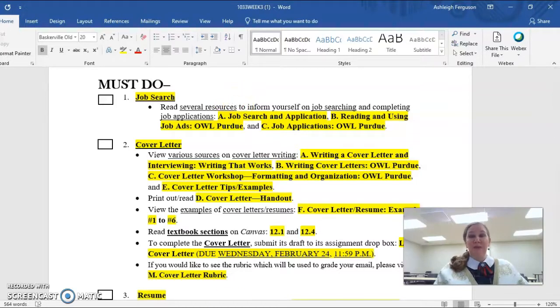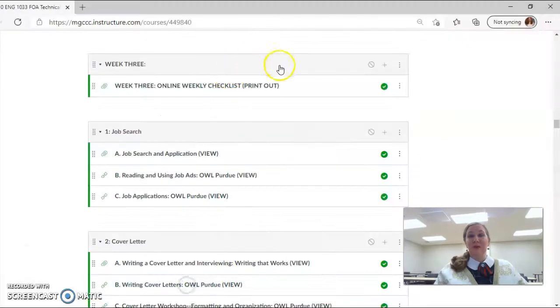I have several resources. If you look underneath Module 1, and again, this is below week 3, you're going to see I have several resources for you. Trends change in job searching and also in professional writing, so you need to be informed. If it's been a while since you have searched for a job or written a cover letter or resume, I really encourage you to see the most current information out there about the job search and also cover letter and resume writing.